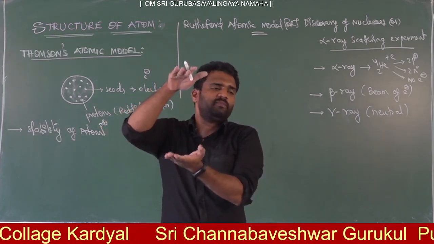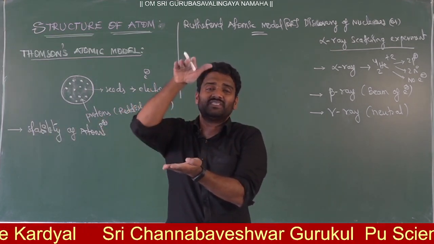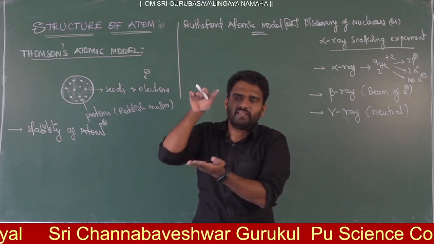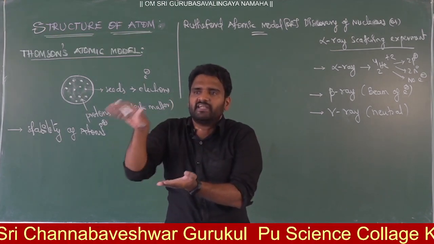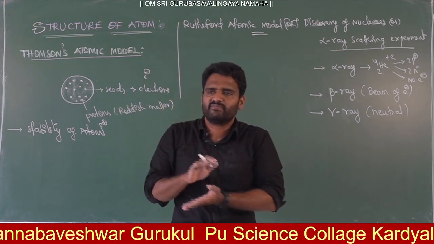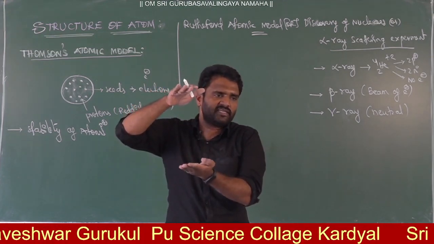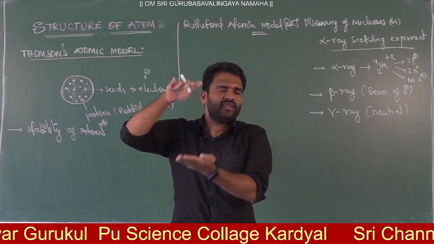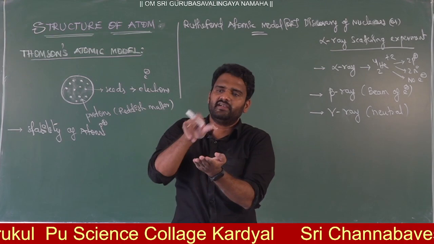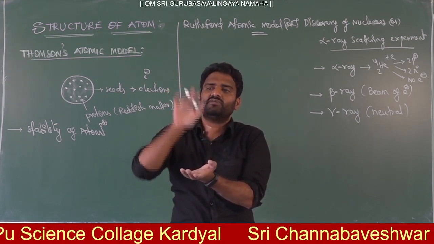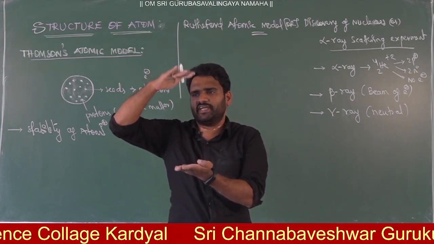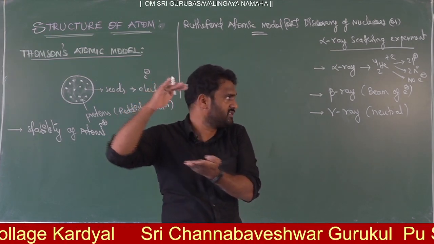So when an alpha particle is passing through an electric field, you can see the deflection. What is the meaning of deflection? Change of its path direction. That is said to be deflection. Now when alpha particles are passing through an electric field, they will be attracted toward the negative side, the cathode side.